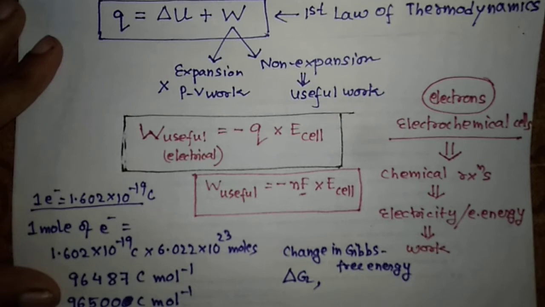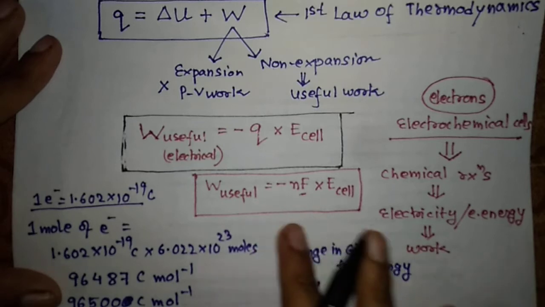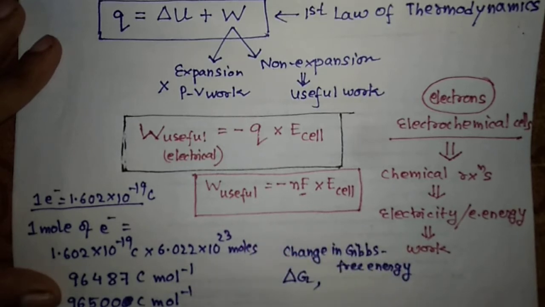So what it will do, it will spontaneously, means on its own, come down. Why? Because it is trying to attain an energy minimum condition. Okay, so every system tries to attain an energy minimum condition. Any system, any body needs energy minimum, meaning it needs stability, and stability is inversely proportional to energy. Okay, energy is more means stability is less, so any system will go towards energy minimum, meaning towards stability.